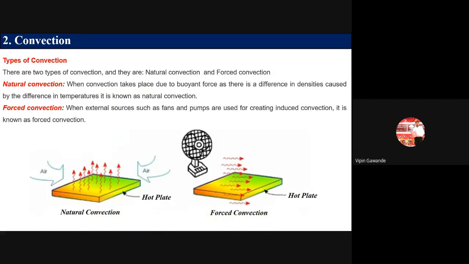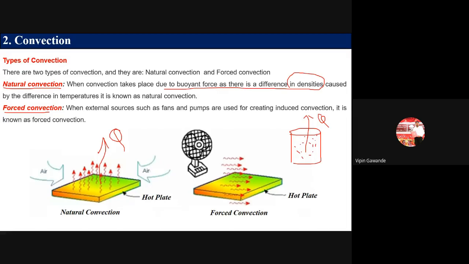There are two types of convection. One is called natural convection, which occurs because of what? The buoyancy force, because of the difference in densities. That means the heat transfer which occurs naturally, without any effort, is called natural convection. I have given you the example of hot coffee in a cup. If you put it on the table, then automatically the heat transfer occurs. That is called natural convection.